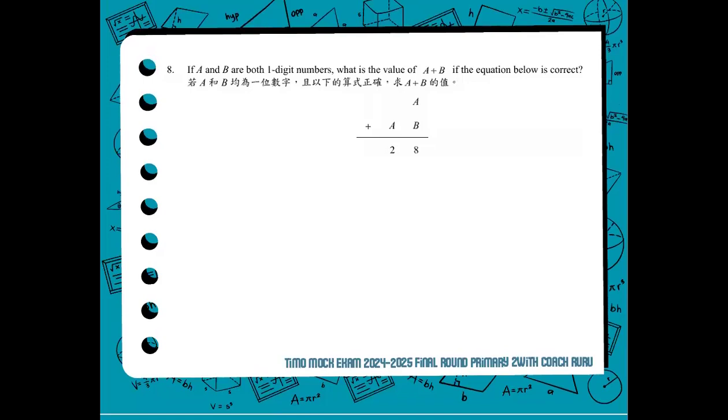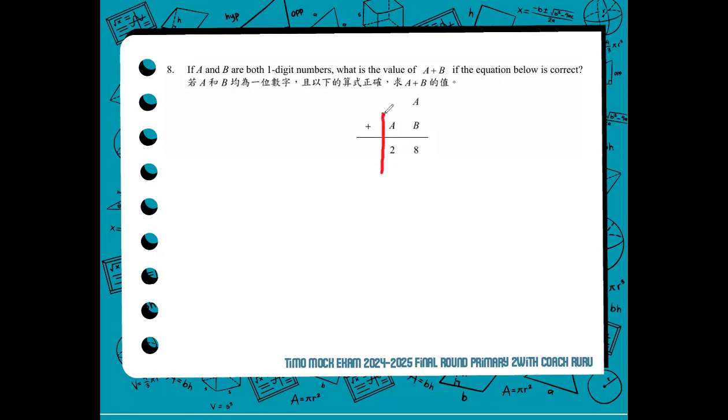In number 8, if A and B are both one-digit numbers, what is the value of A plus B if the equation below is correct? The question seems intimidating at first, but if we understand it, it's actually easy. A and B are just one-digit numbers.